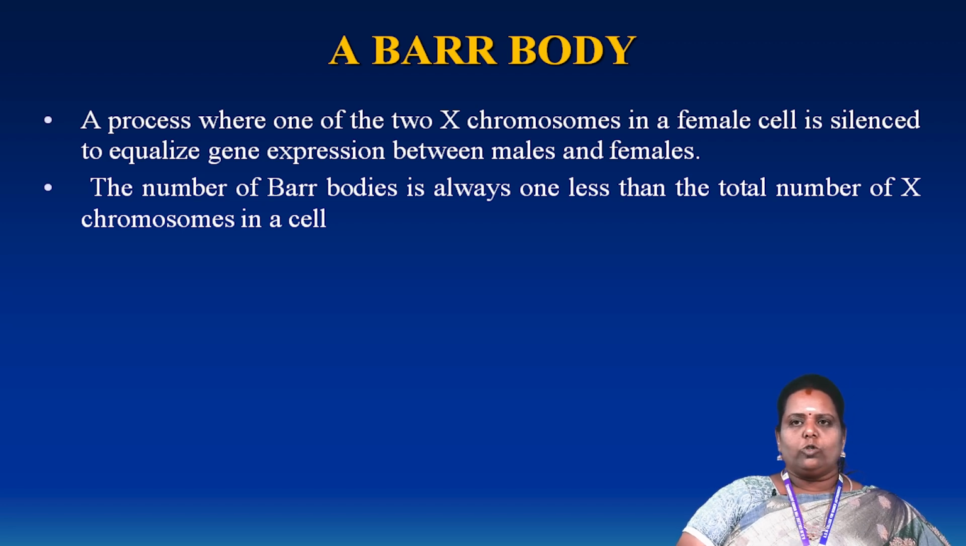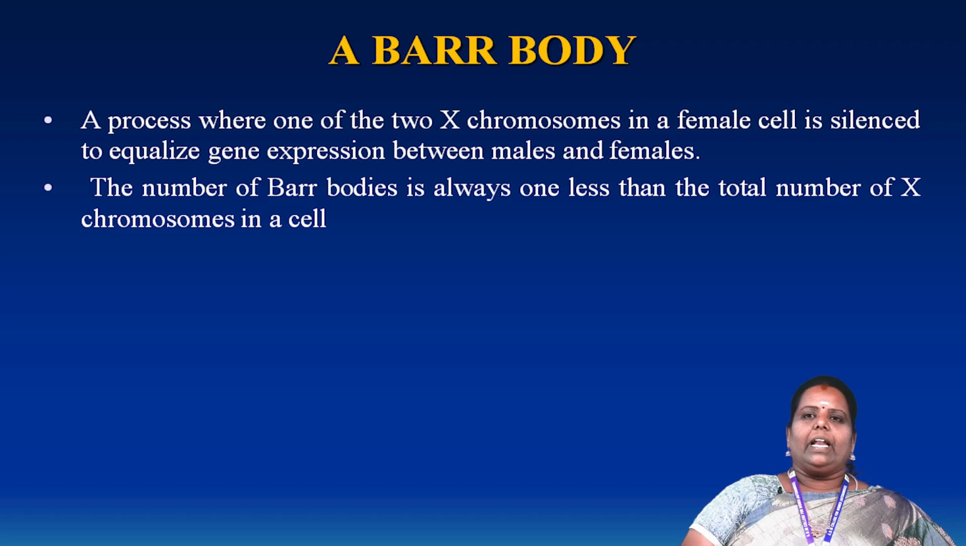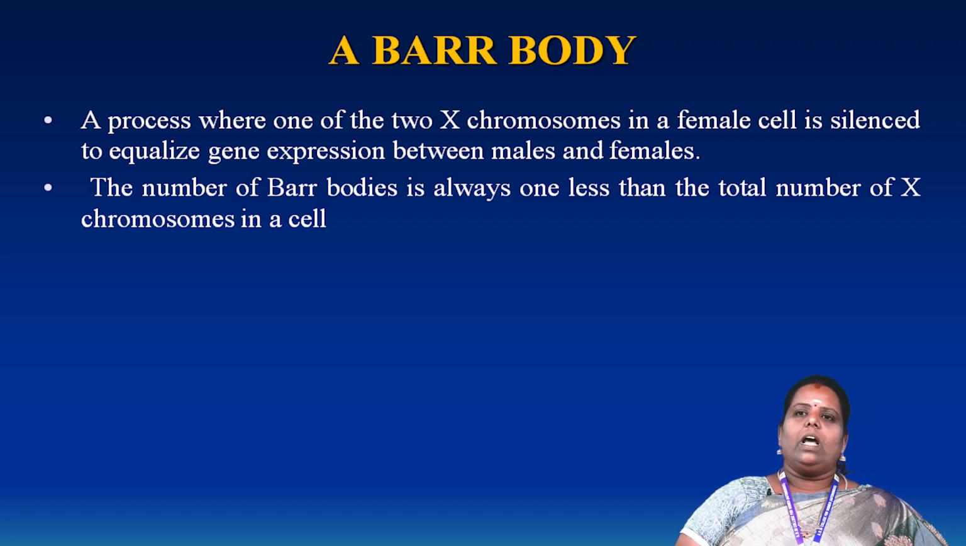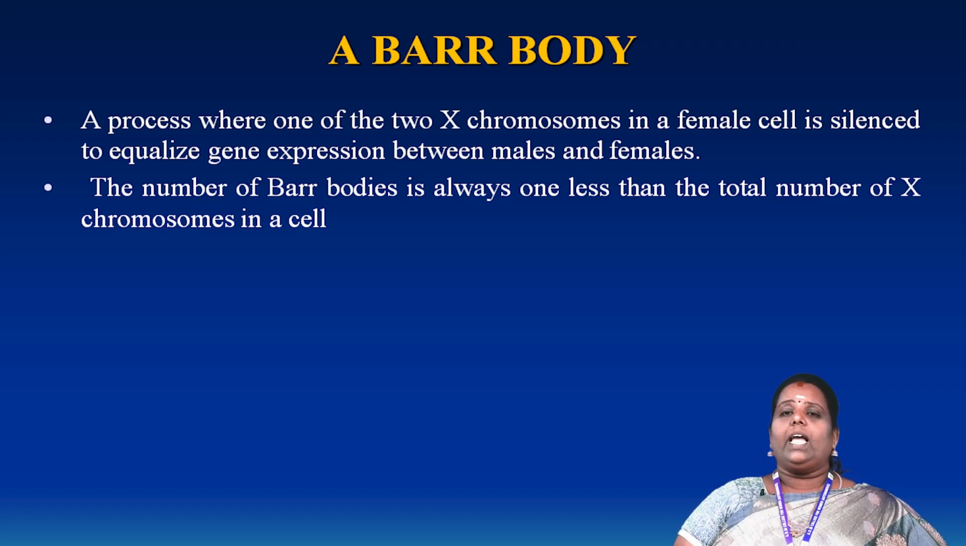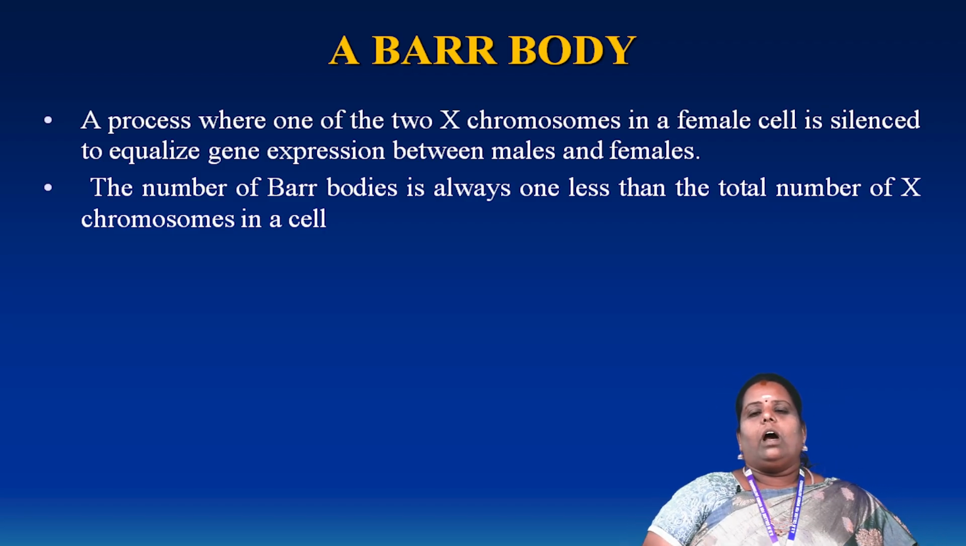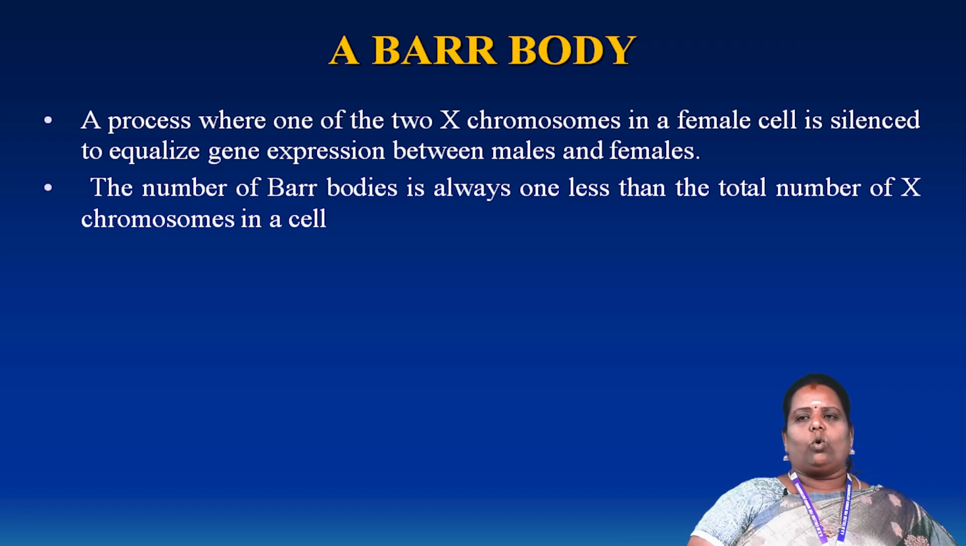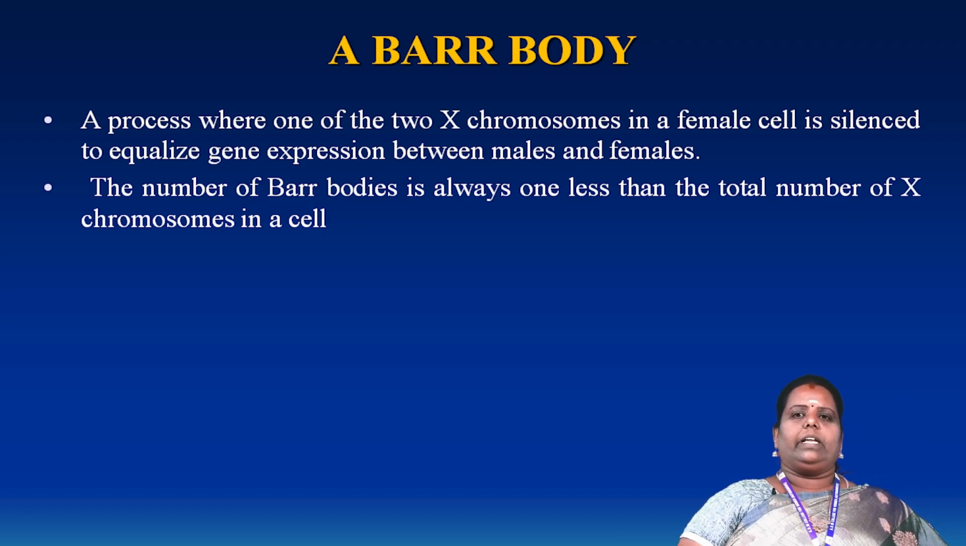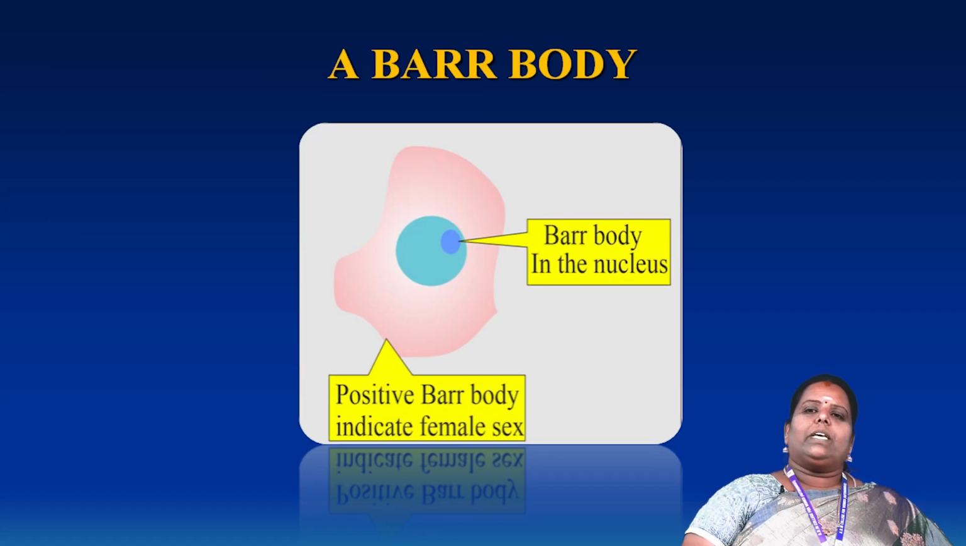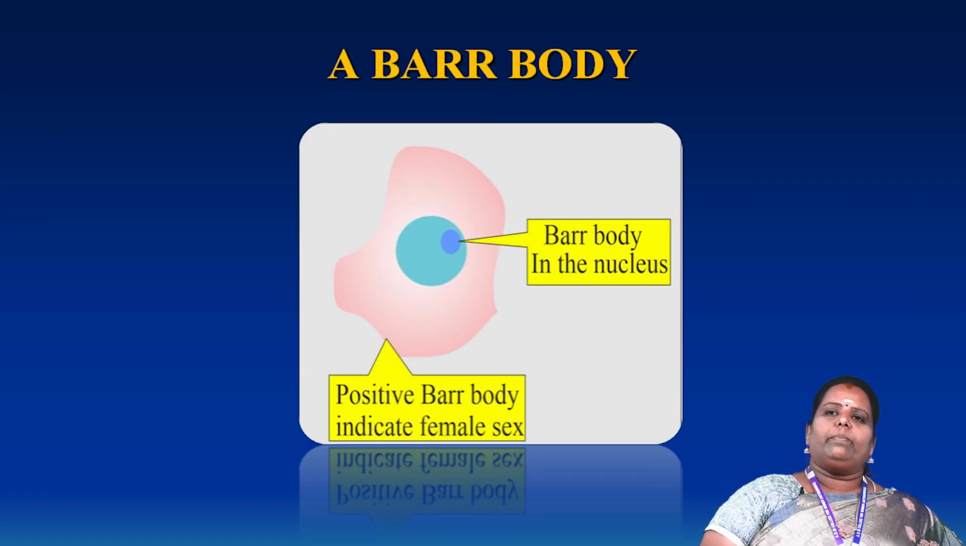The one X chromosome in a female cell is silenced, which means it is also deactivated, and the gene expression is equalized between the male and the female. After that, the number of Barr bodies is always one less than the total number of X chromosomes in the cell. The picture shows a very nice example of a Barr body.